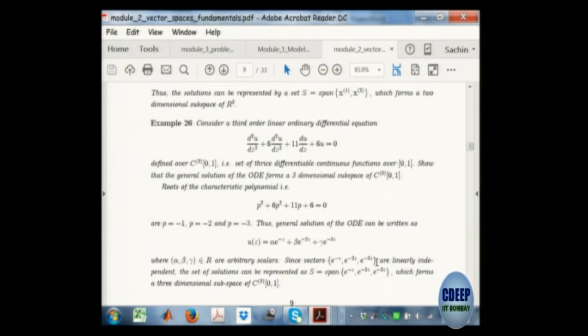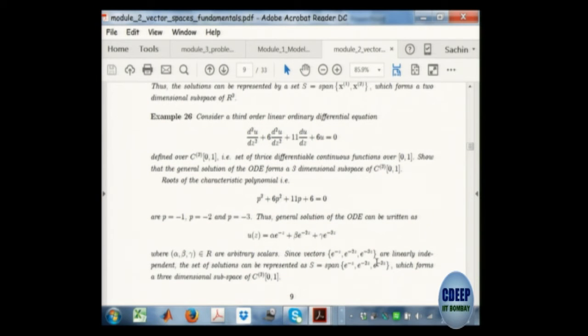When it comes to this, I am just trying to solve this kind of a differential equation which might arise, let's say, in some circuit analysis, and what I am showing here is that my solution is actually a linear combination of 3 vectors. What are the 3 vectors?